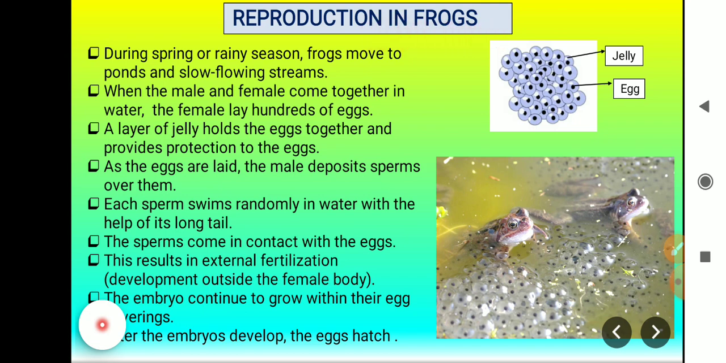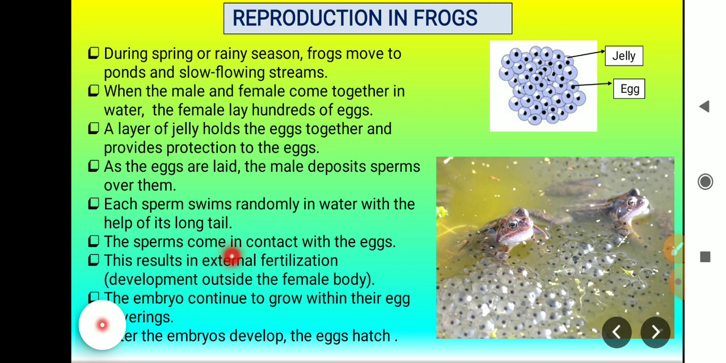Reproduction in frogs. During spring or rainy season, frogs move to ponds and slow flowing streams. When the male and female come together in water, the female lays hundreds of eggs. A layer of jelly holds the eggs together and provides protection to the eggs. As the eggs are laid, the male deposits sperms over them. Each sperm swims randomly in water with the help of its long tail.